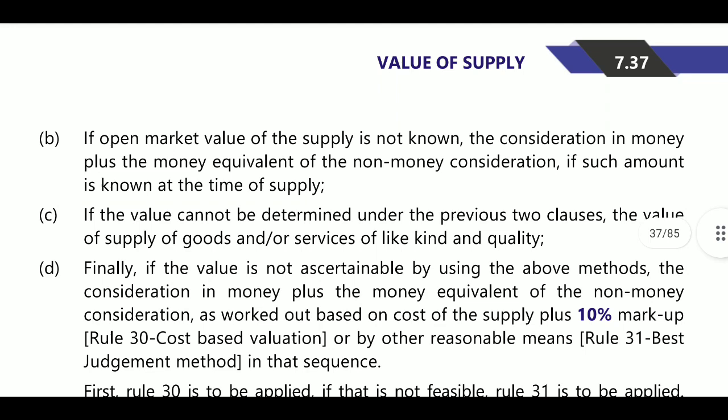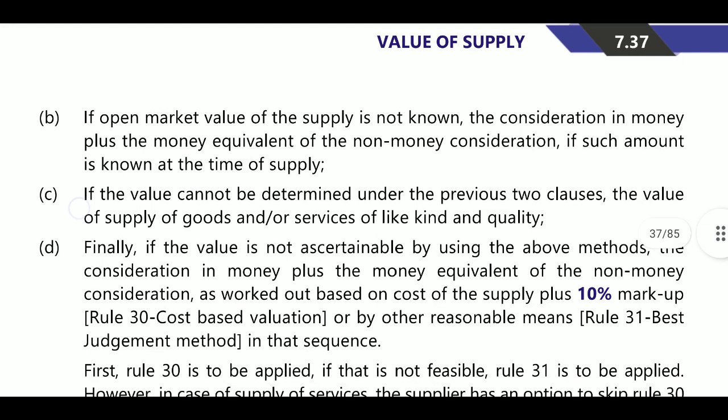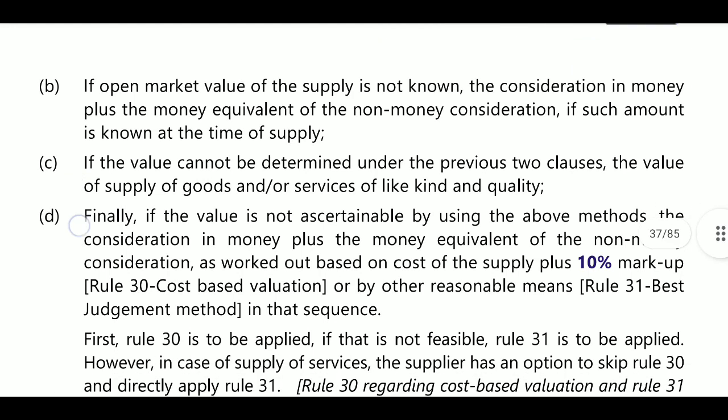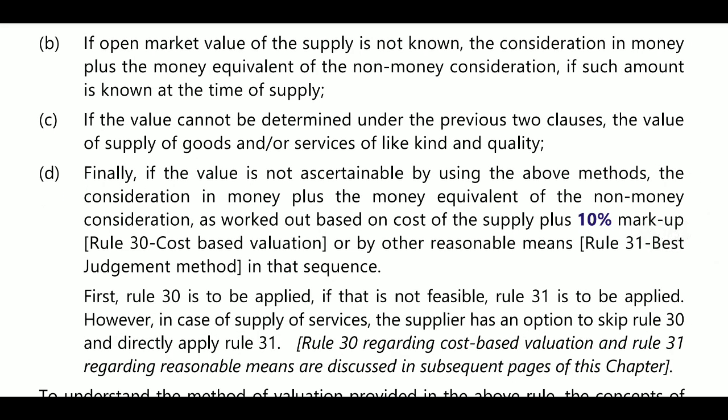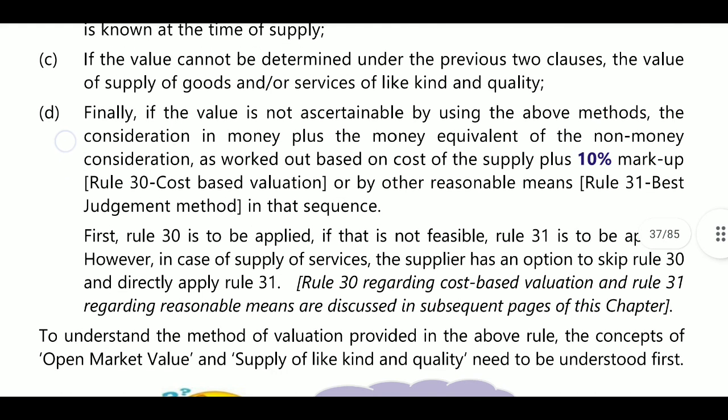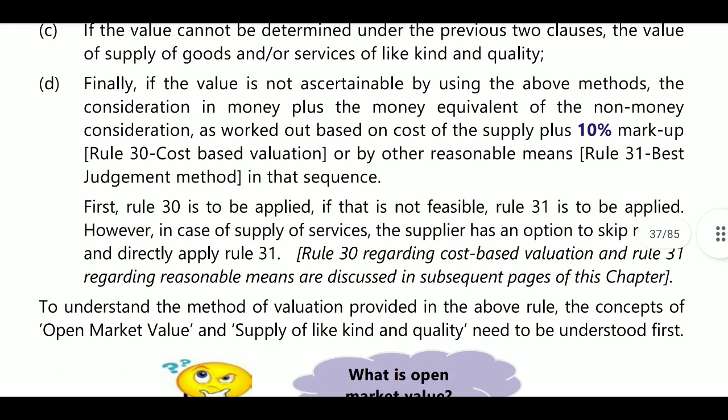Next, if that is also not there, then value of supplies of like kind and quality, we will go with like kind and quality. Next, if there is no like kind and quality product, we will go with consideration in money plus money value of non-monetary consideration computed as per Rule 30 or Rule 31.